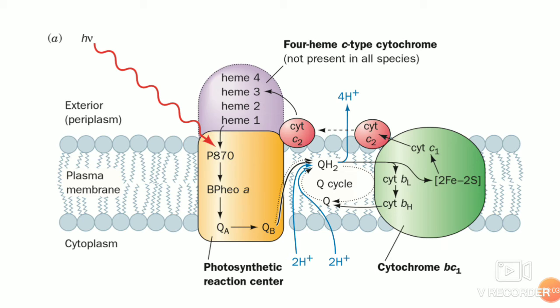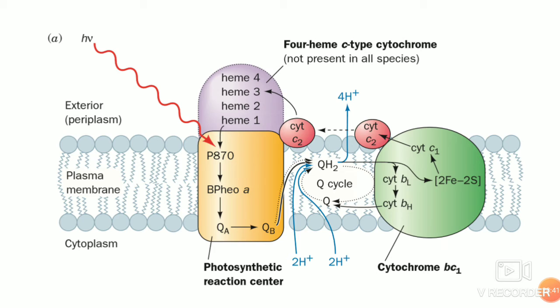The two electrons which are liberated from the special pair here, that is bacterial photosystem P870, by consecutive absorption of two photons, are taken up by the ubiquinone, that is QB, together with two protons. From P870, the electron is transported to bacterial pheophytin A, and then to quinone A, which is converted to a semiquinone anion molecule.